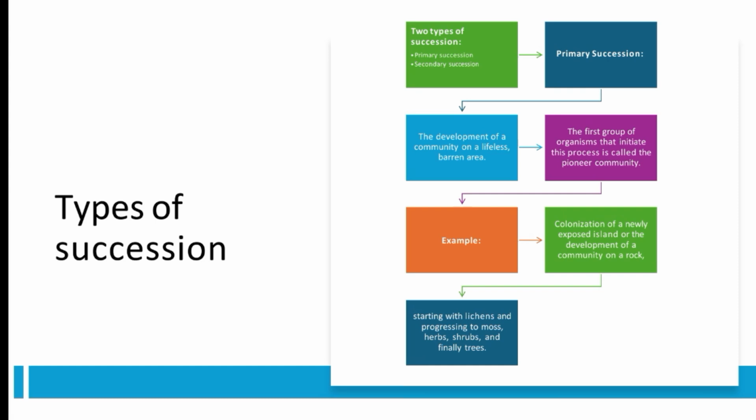Types of succession. Two types of succession: primary succession and secondary succession. Primary succession. The development of a community on a lifeless barren area. The first group of organisms that initiate this process is called the pioneer community. Example: colonization of a newly exposed island or the development of a community on a rock, starting with lichens and progressing to moss, grasses, shrubs, and finally trees.